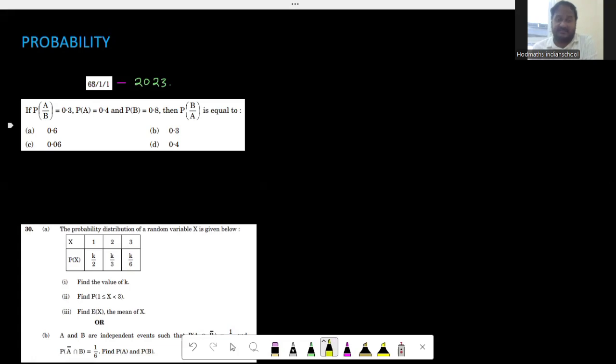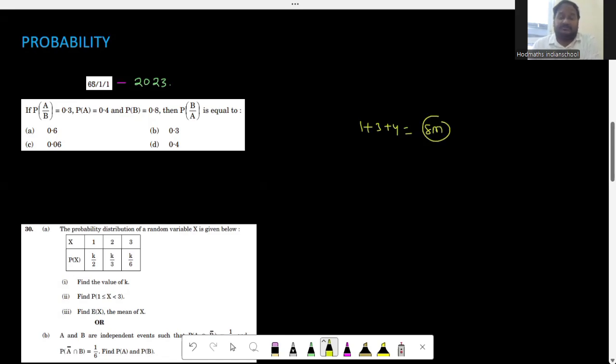We can expect one multiple choice question and one assertion and reason question, but not sure, but one 3 marks question as well as one case study based question. So altogether, the weightage is going to be 1 plus 3 plus 4, which is equal to how much? 8 marks. The one who is going to appear for board examination and expecting 100 out of 100 has to be focused compulsorily on this concept probability, right?